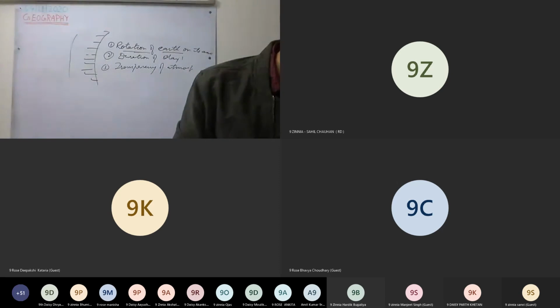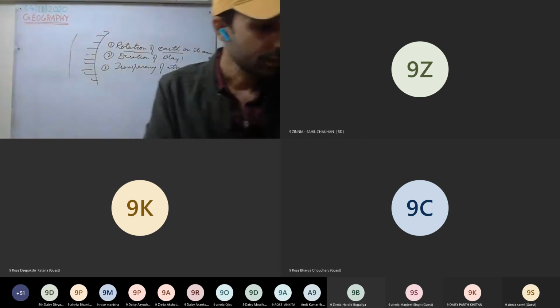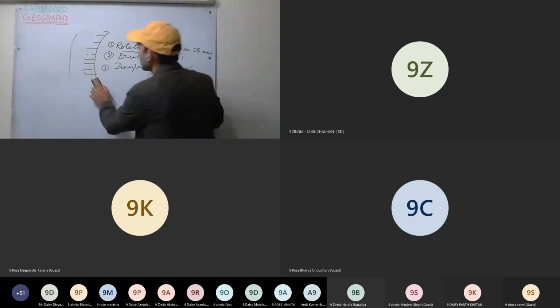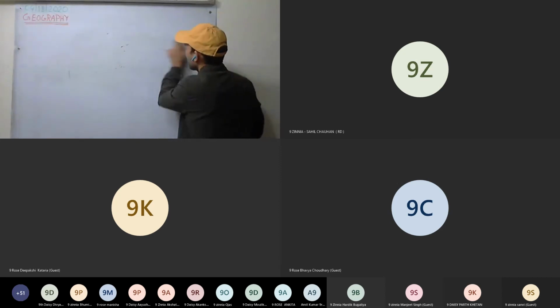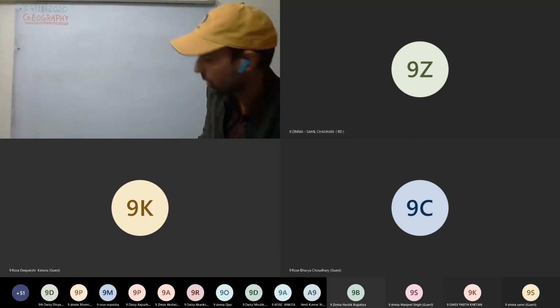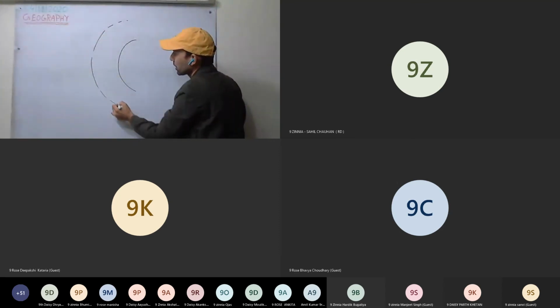10th question. Why are the slanting rays less effective than the vertical rays in heating the atmosphere? Why is it so? So this is the Earth, this is the atmosphere.